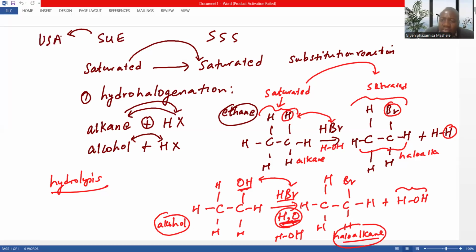So it means the hydrogen will now come this side, then the OH will go. You see, you're now becoming an alcohol. So this is an example of the substitution reaction. In both reactions, the compounds are saturated, but they're just swapping atoms. I'm saying the reactants actually swap the atoms, so the product will still be saturated. It's very important to understand this.